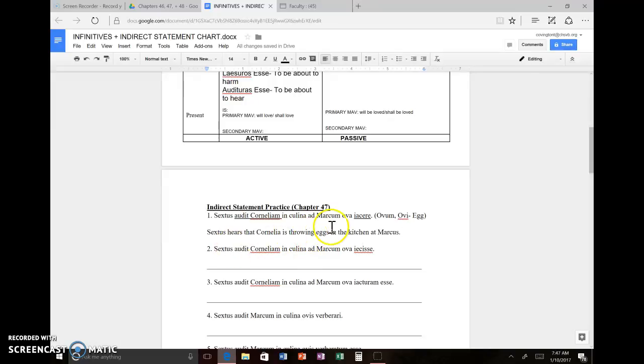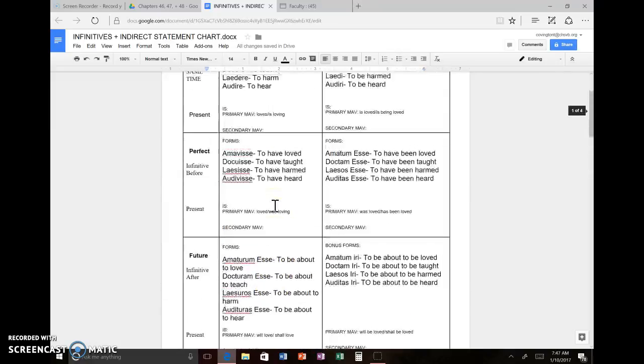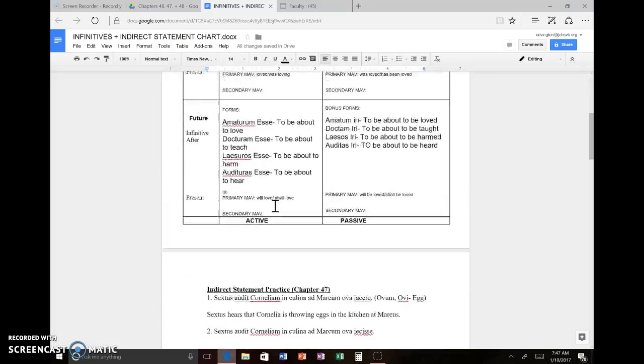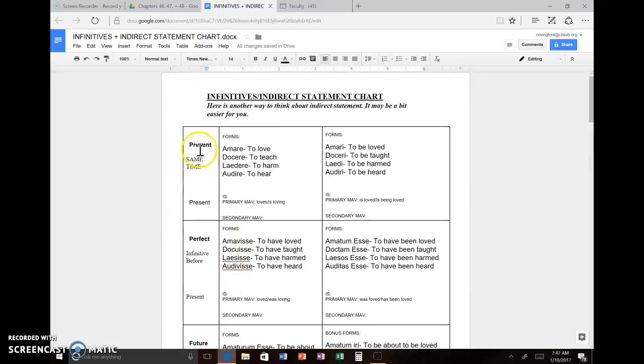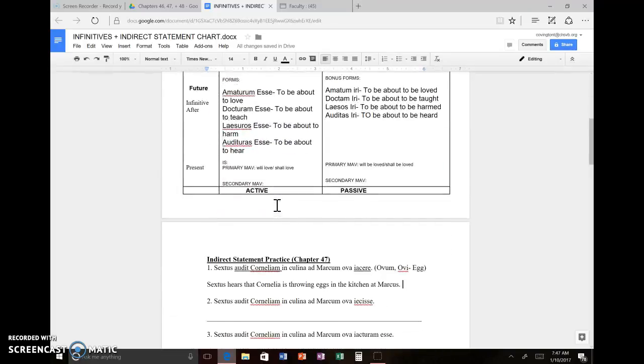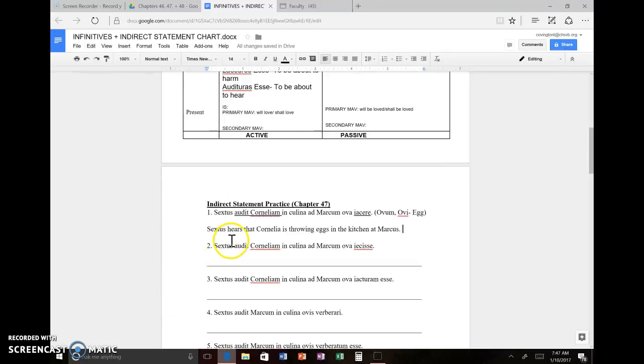And then I need to go back and check. Okay, is hearing happening at the same time that Cornelia is throwing these eggs? It seems so. Okay? And if I come up here, I can always check too, right? Seems as I have a present active infinitive and a primary main verb. So present active infinitive, primary main verb, loves is loving. Great. So it would be throws or is throwing. So I also could have said Sextus hears that Cornelia throws eggs in the kitchen at Marcus.